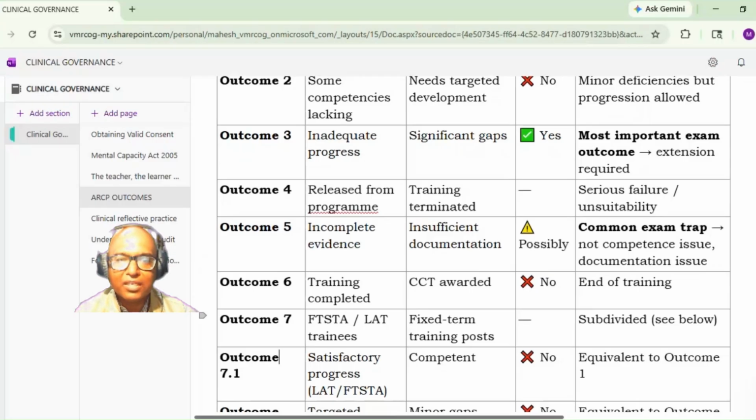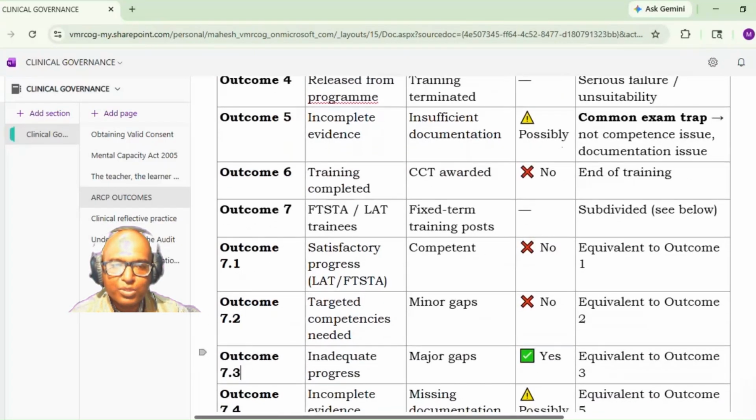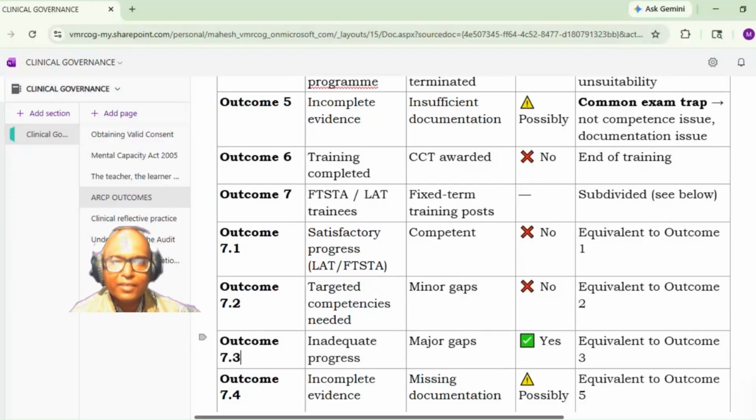Basically, outcome 7 is for fixed term short training assessment or locum appointment for trainees. So generally outcome 7 is not asked, but we'll just cover it. So these are fixed term training posts. Now this outcome 7 is further divided into 7.1, 7.2, 7.3, 7.4. So these are actually specialist trainee appointments.